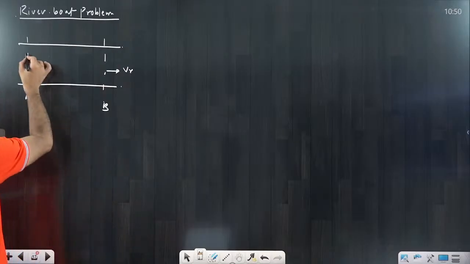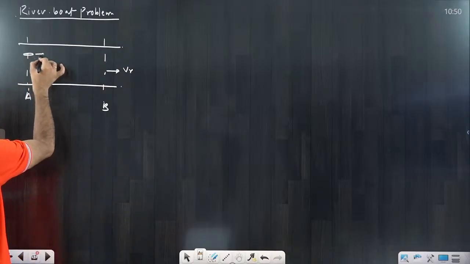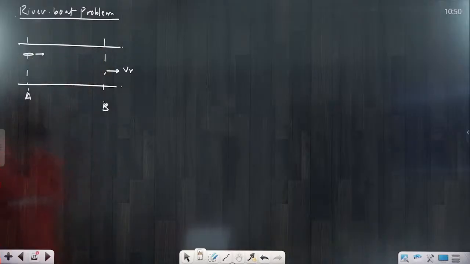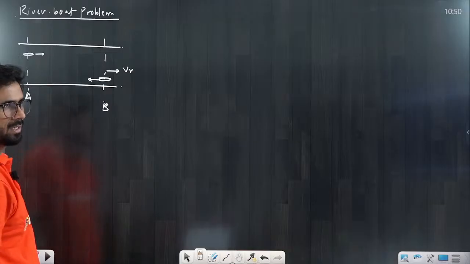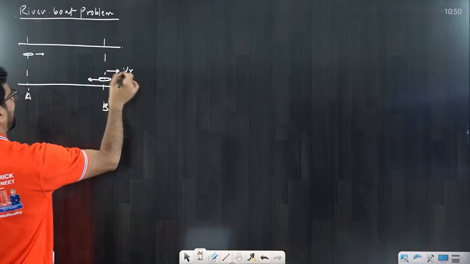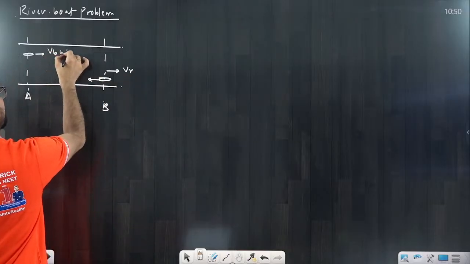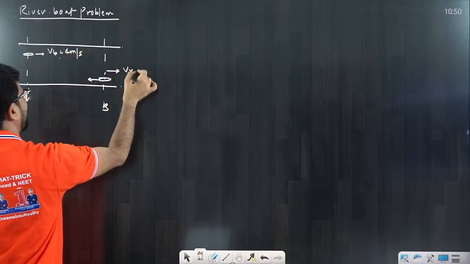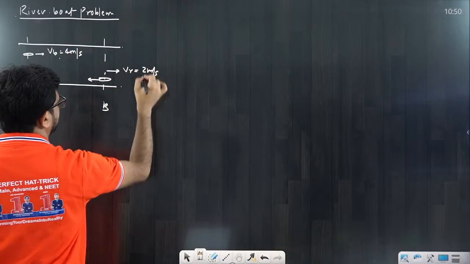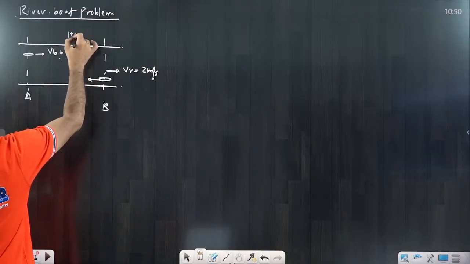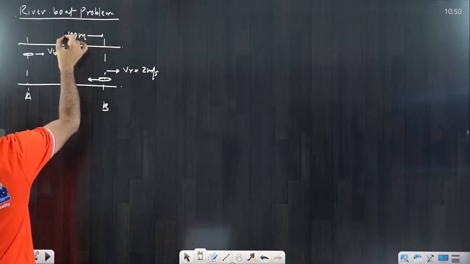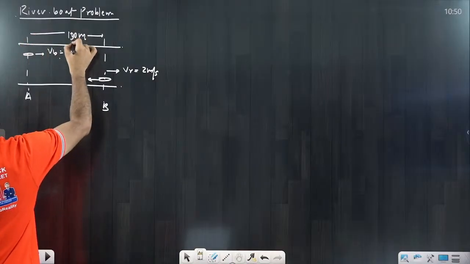Suppose it is moving from A to B. One boat is moving in this direction, that means we call it downstream. If it is moving from B to A, we call it upstream. Suppose the boat velocity is given as 4 meter per second, and the river velocity is given as 2 meter per second. Suppose this total distance is 100 meter, or 120 meter I am giving you, 120 meter.